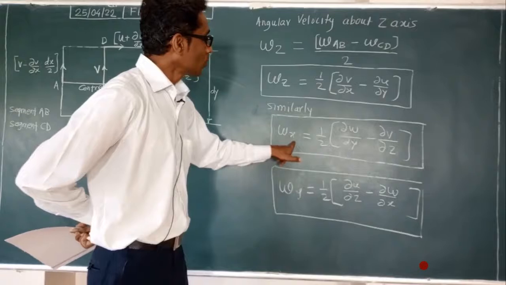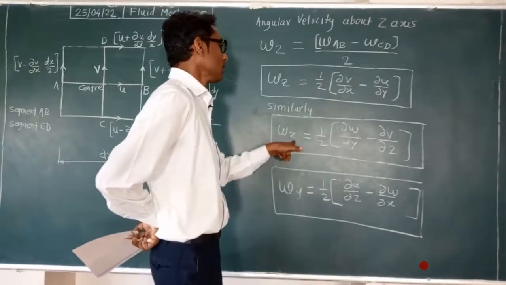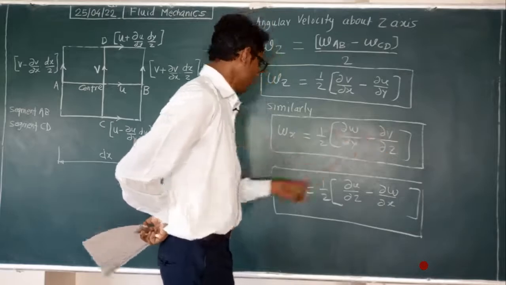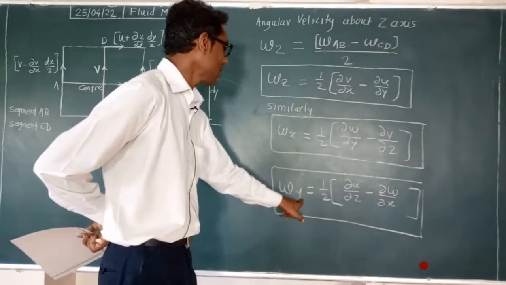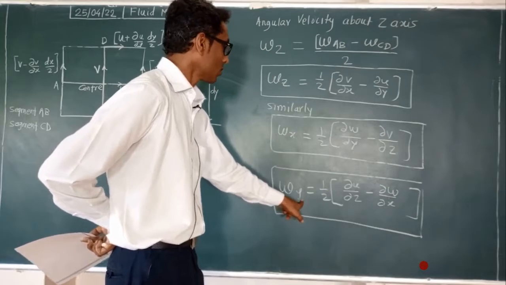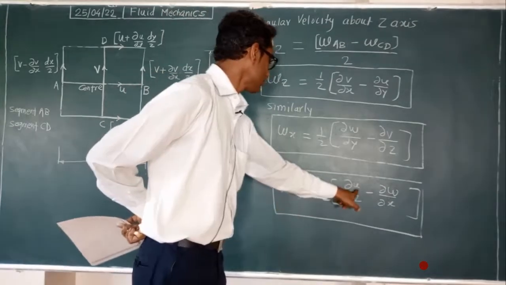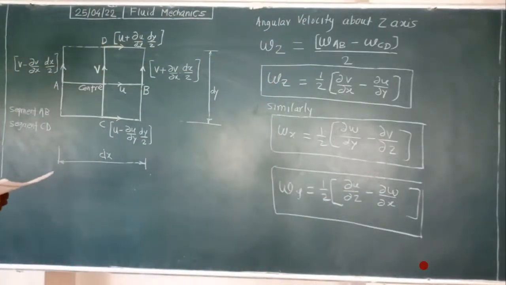For x, excluding the x direction, the other velocities are v and w, so w minus v. For y, excluding the y direction means the x and z directions, so ∂u and ∂w, in that way.